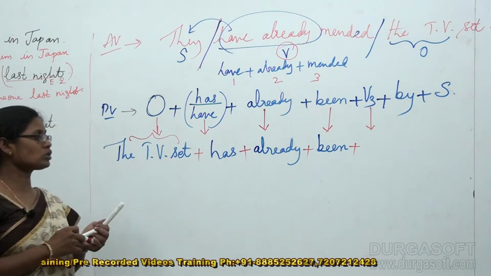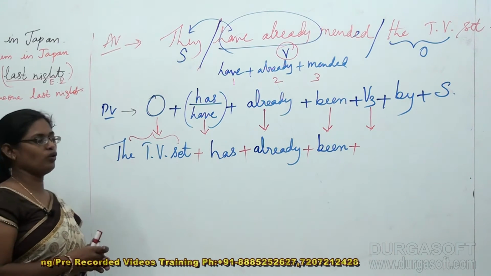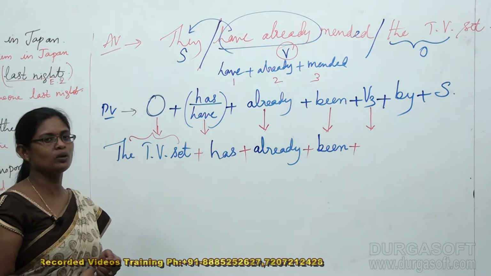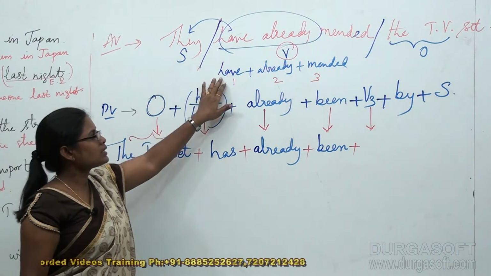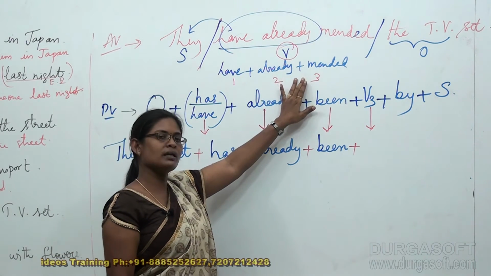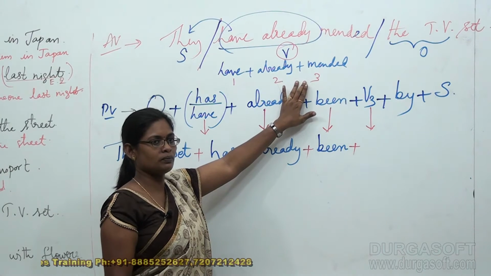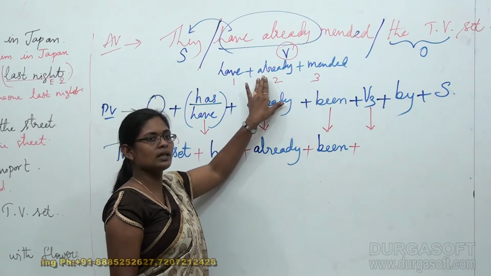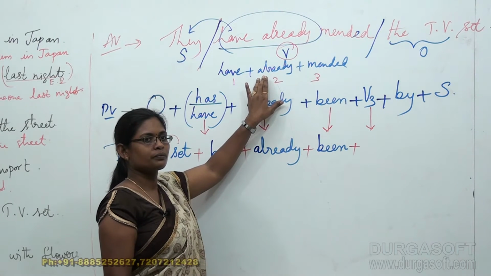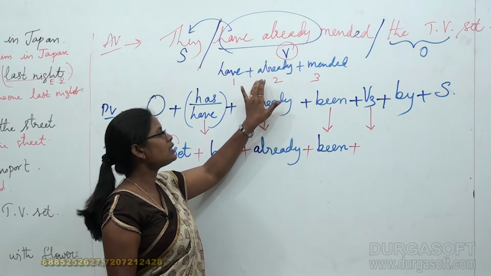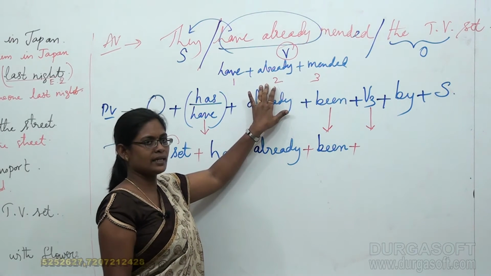Okay, whose form are we supposed to follow? What is the main verb here? Can you identify the main verb? Is have a main verb? Already a main verb? Mended a main verb. What is the main verb? It is telling you some sort of state of being of an action, but here it's not acting directly.